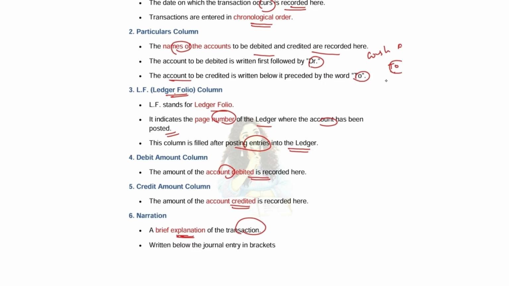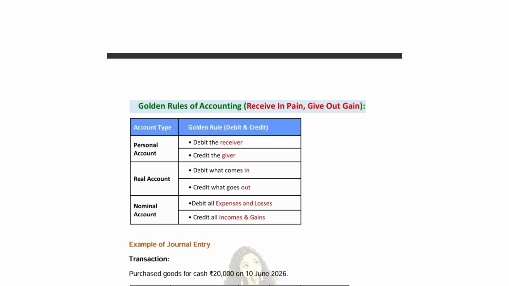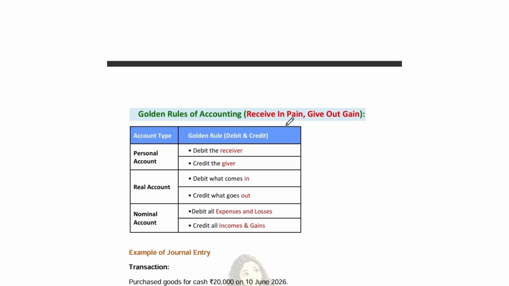Here we will be writing as goods sold for cash. This is the narration. So it is the explanation about the entry which we have written. Okay, simple, clear. Now comes the golden rules of accounting. So here we are discussing in short.